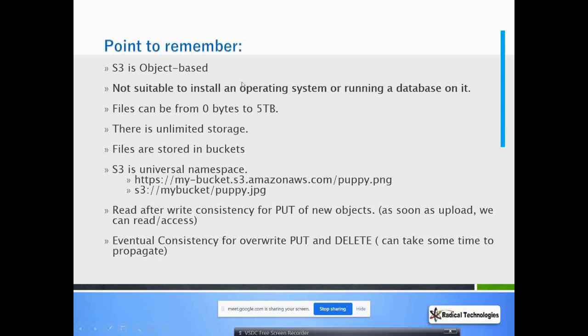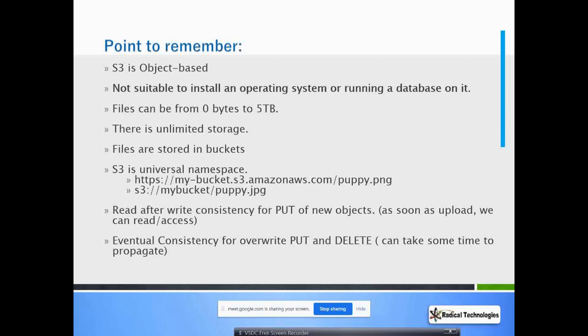This is a very popular exam question, because they can give you a scenario. The user is trying to install an operating system on a storage device and he is not able to do it. What can be the reason? He is installing in an S3 bucket, in a pen drive, or in another storage service like EFS or EBS. We'll talk about EFS and EBS in the future.